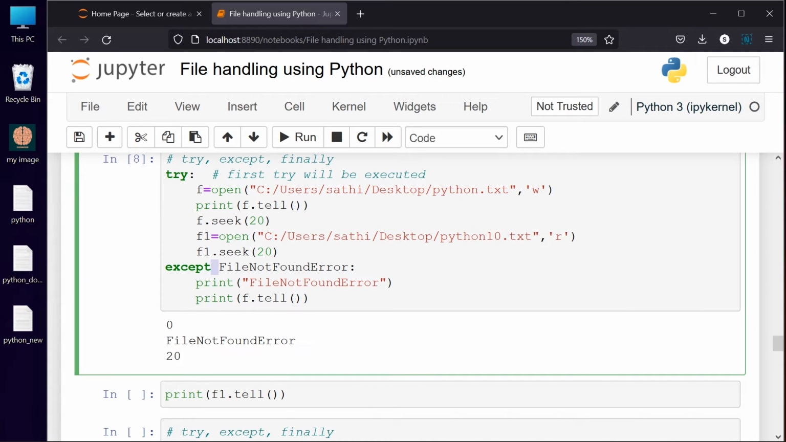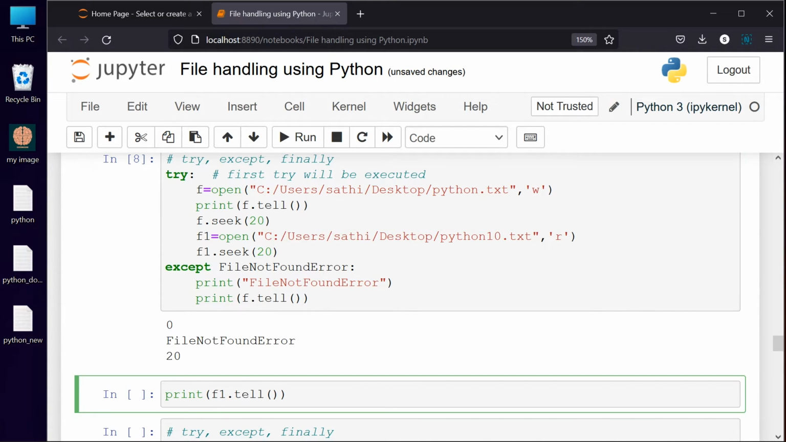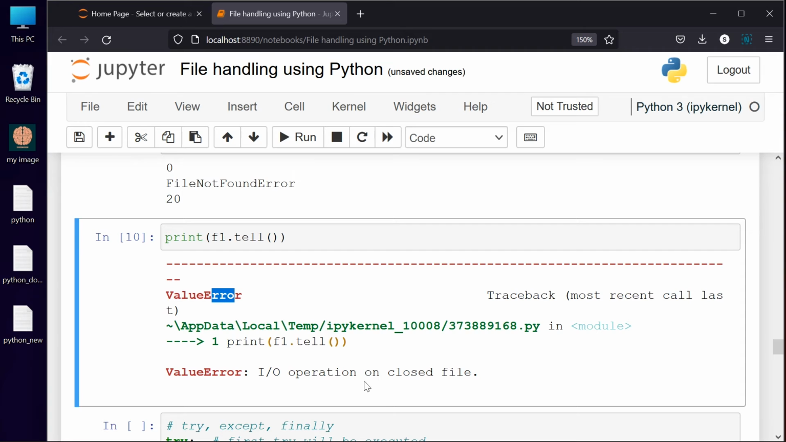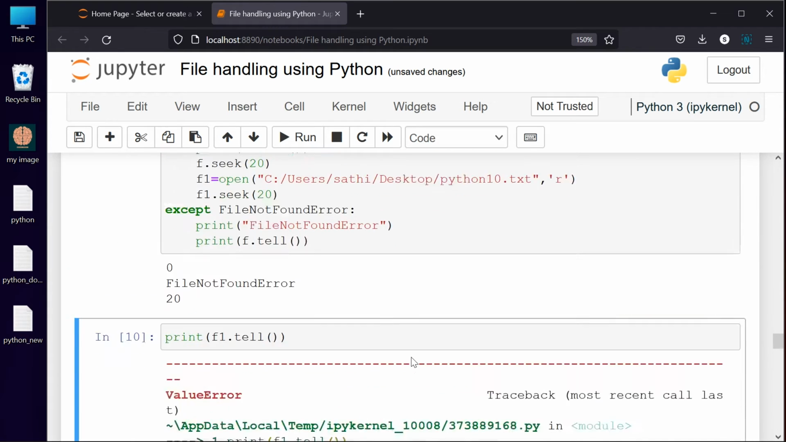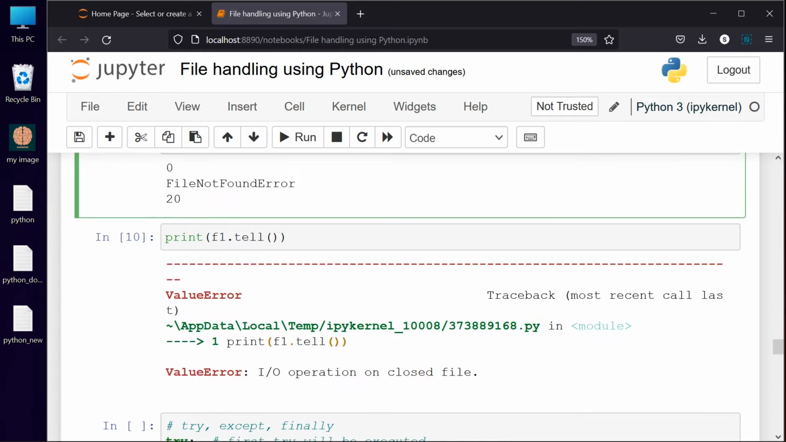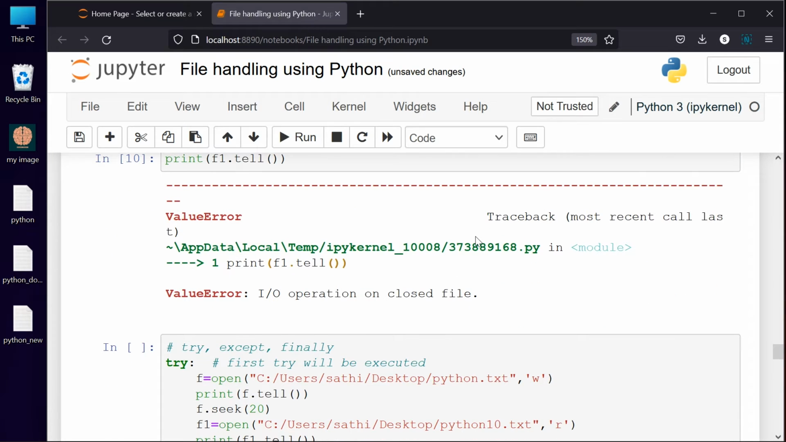So we have used except, right? So f1.tell, if you are trying this, this is f1, right? So Python 10 is f1. So see here, value error is there, input output operation on closed file, which means it is going to say that Python 10 is not there. So we can't perform any operations on Python 10. So it is going to create the value error.